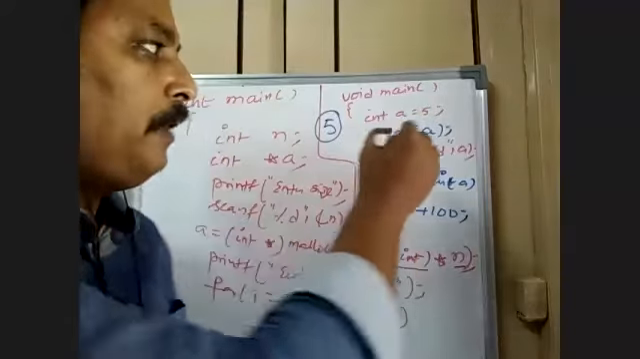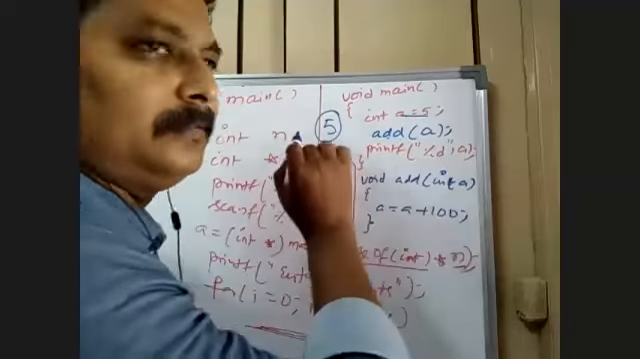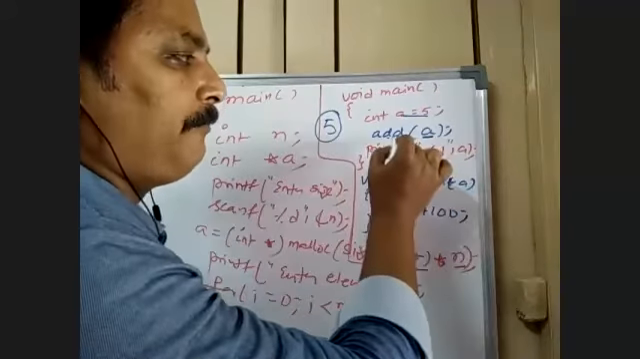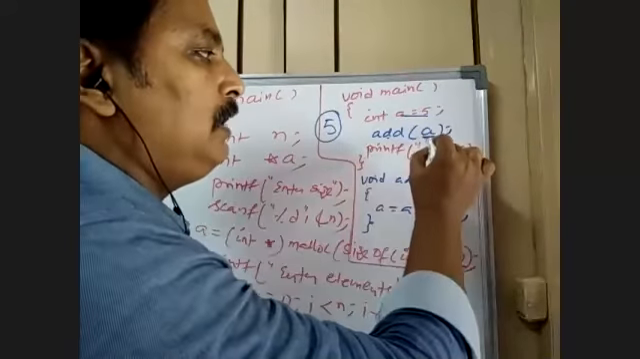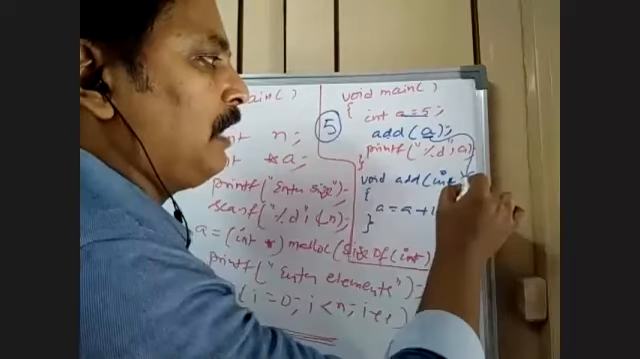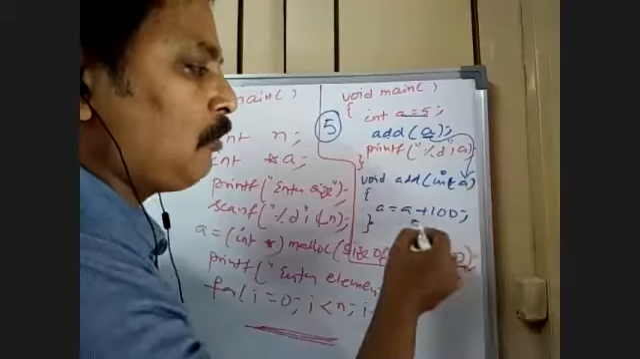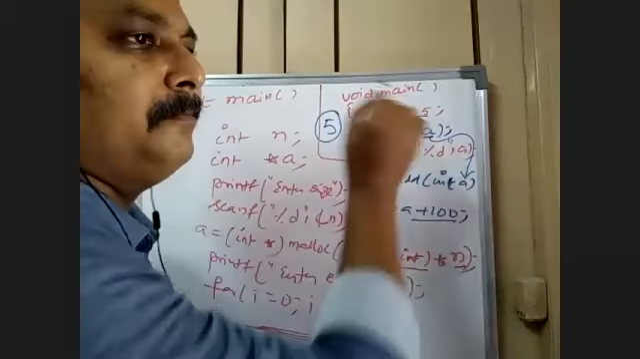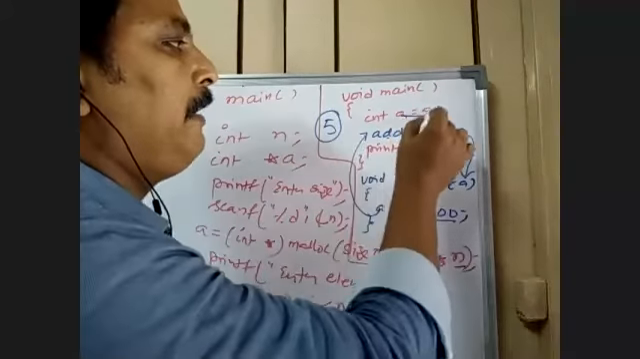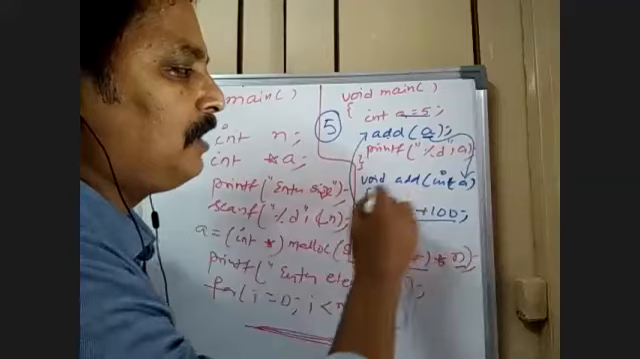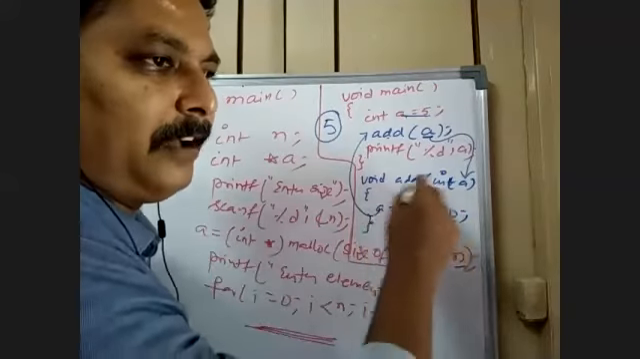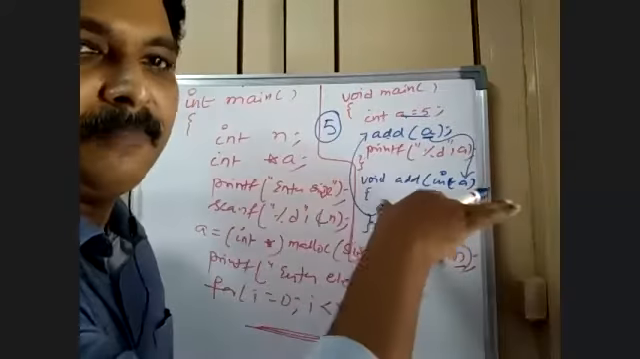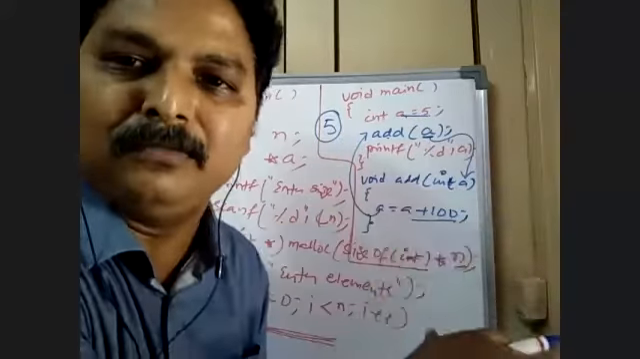That's why, when I send a variable to a function as an argument, only the copy of the variable will be forwarded, but not the variable. When the copy is added 100, the original remains the same. When you come back to the main, a remains 5. As long as this function is in execution, the value of a is 105. When it gets back, the value remains 5 because it is called by value.